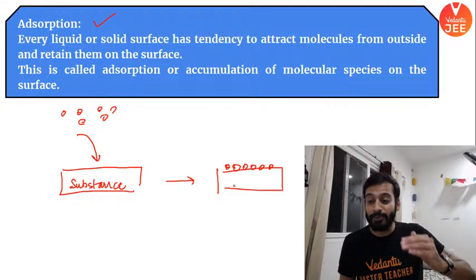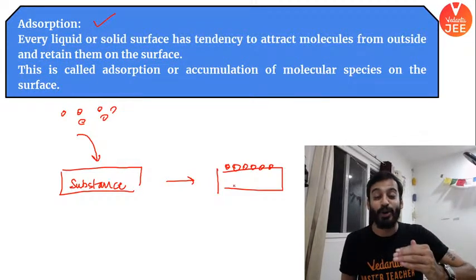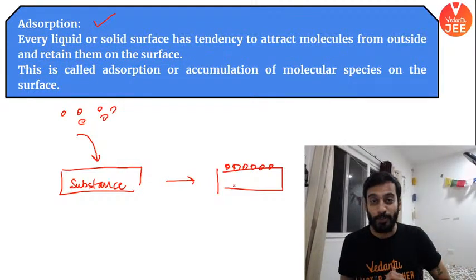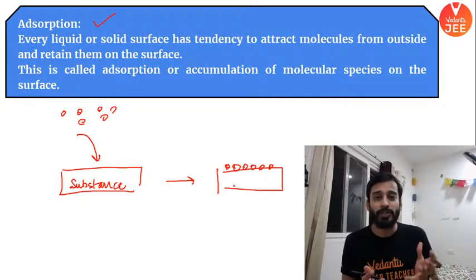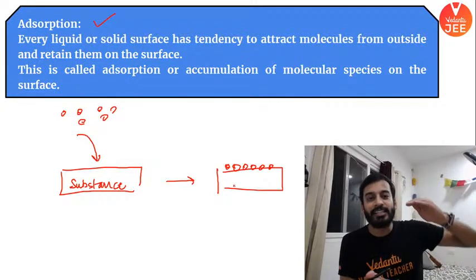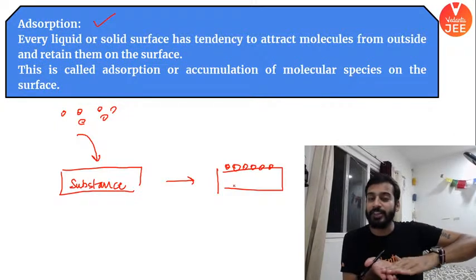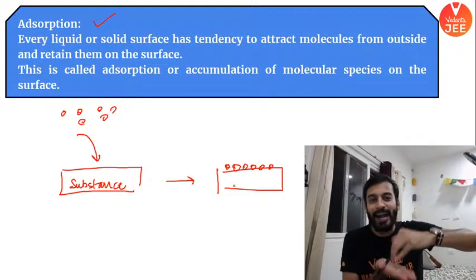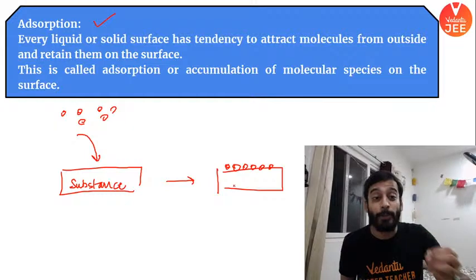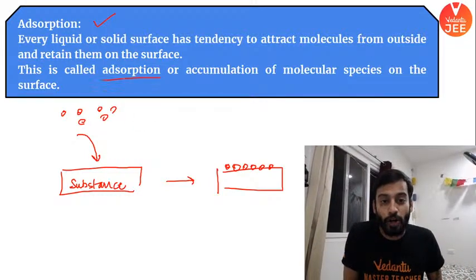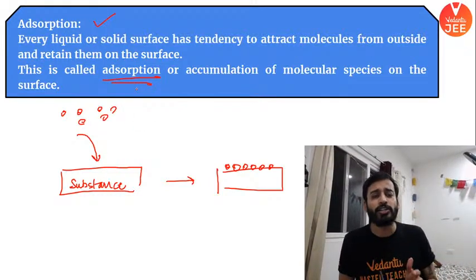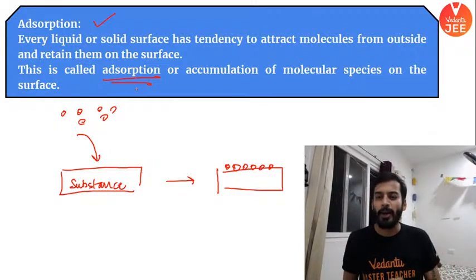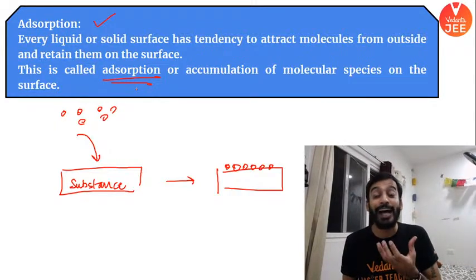So whenever something is happening at the surface, boys and girls, you call it a surface phenomenon. And adsorption, what is adsorption? When some gas particles get accumulated at the surface, never in the bulk, only at the surface, it is called adsorption. Accumulation of molecular species only at the surface. Best example I have given you, gas masks.